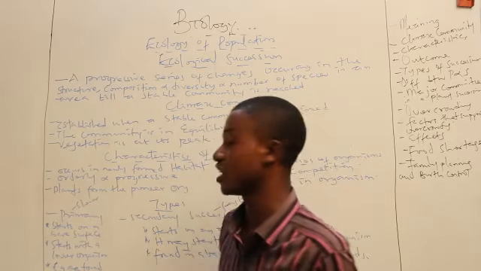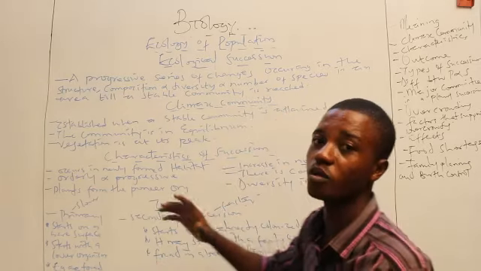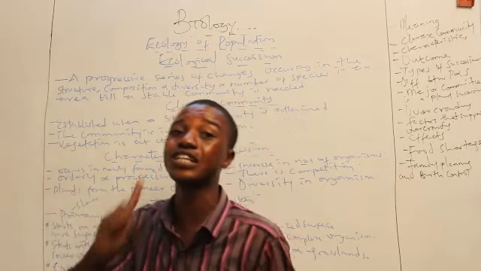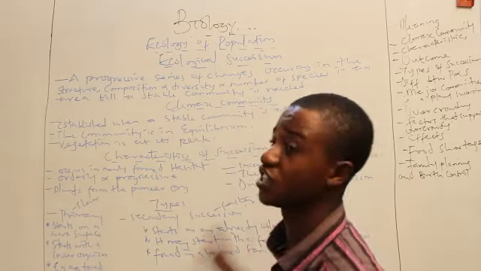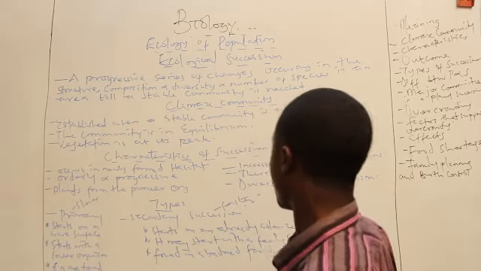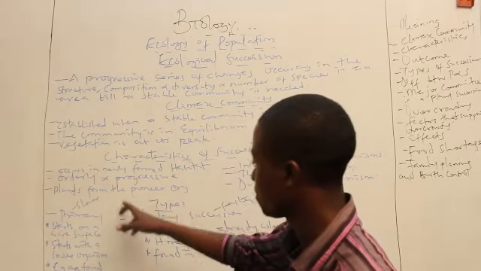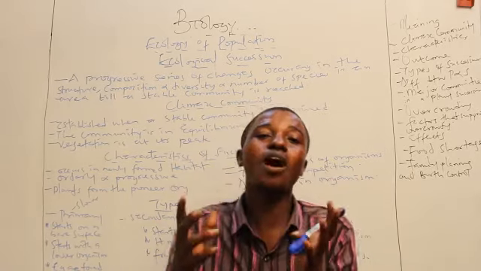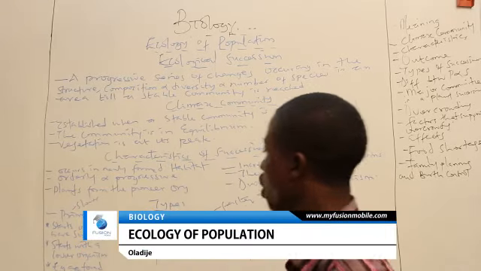Now for primary succession, it usually starts with lower organisms. Then the organisms that will come in will now be organisms that are better developed with time. But it usually starts with what? Lower organisms. For secondary succession, it usually starts with what? Fairly complex organisms. Are you with me? For primary succession again, it starts with lower organisms. For secondary succession, it usually starts with fairly complex organisms.